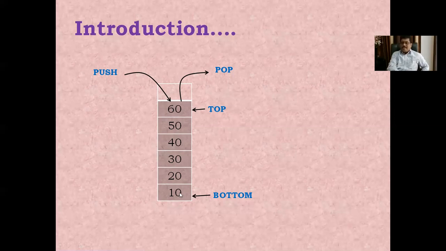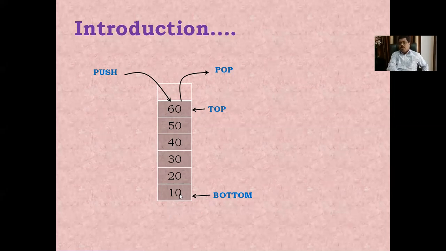But in some cases we start from 0 onwards, while in some books they index this one as 1, 2, 3, 4, 5, 6. At the time when there are no elements, the top is at the bottom, meaning the top indicates the 0th location.